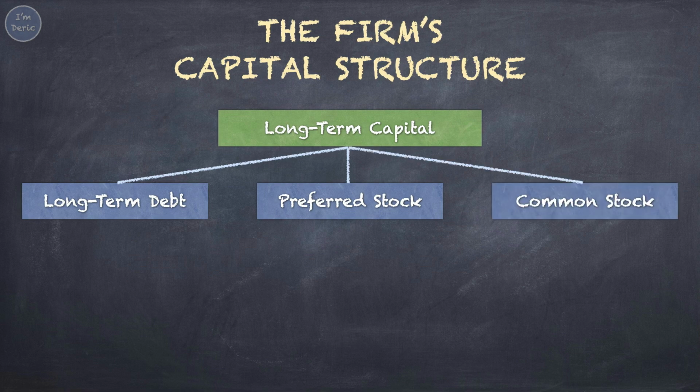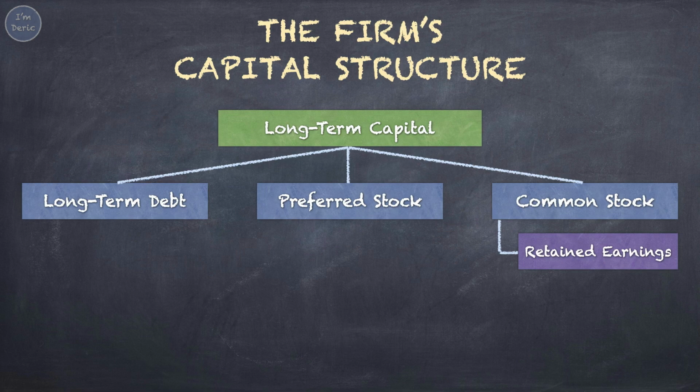Next, common stock. This is another form of equity, the shares that we are commonly trading in the market. Under common stock, there are two subcategories. First, retained earnings. Every year when the company makes profit, it will pay a portion of the profit to the stockholders as dividend.